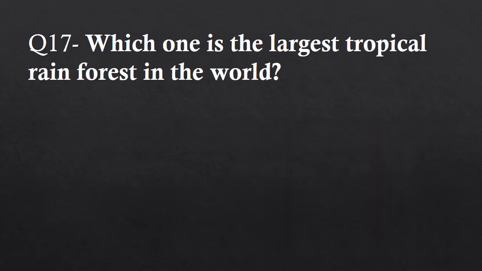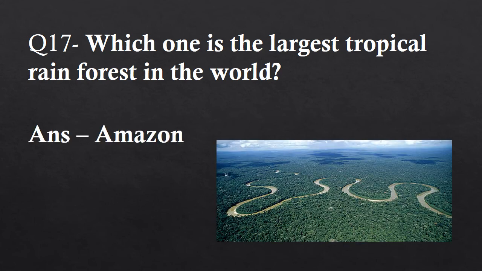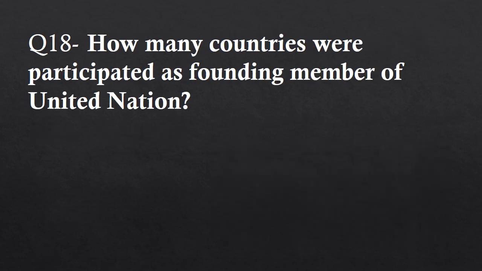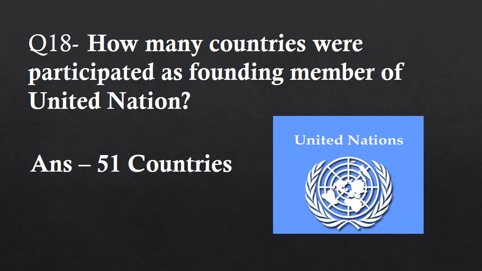Question 17. Which one is the largest tropical rainforest in the world? Answer: Amazon. The Amazon is the world's largest rainforest. It is home to more than 30 million people. Question 18. How many countries participated as founding members of the United Nations? And the answer is 51 countries.